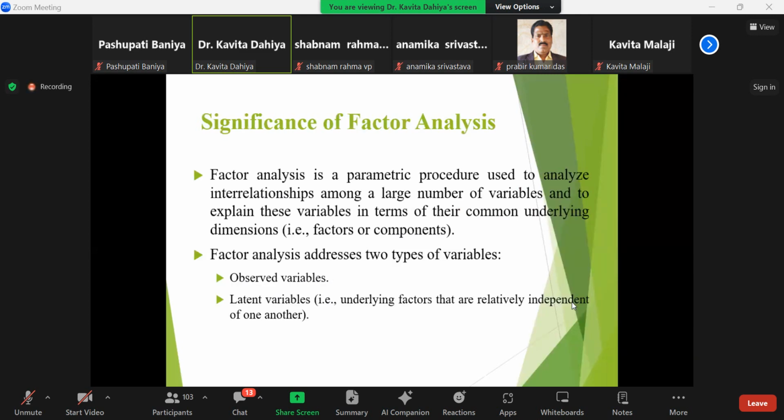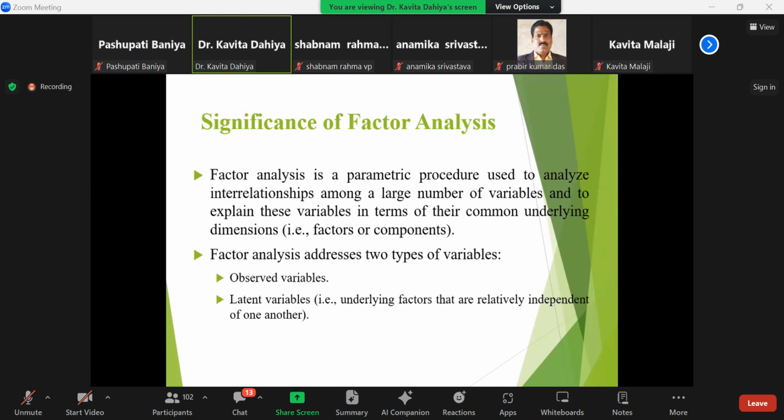So factor analysis: let's understand the importance of factor analysis, because this is again a very important tool for analytical purposes, and being a researcher, you need to know how to use factor analysis and what the significance of factor analysis is.